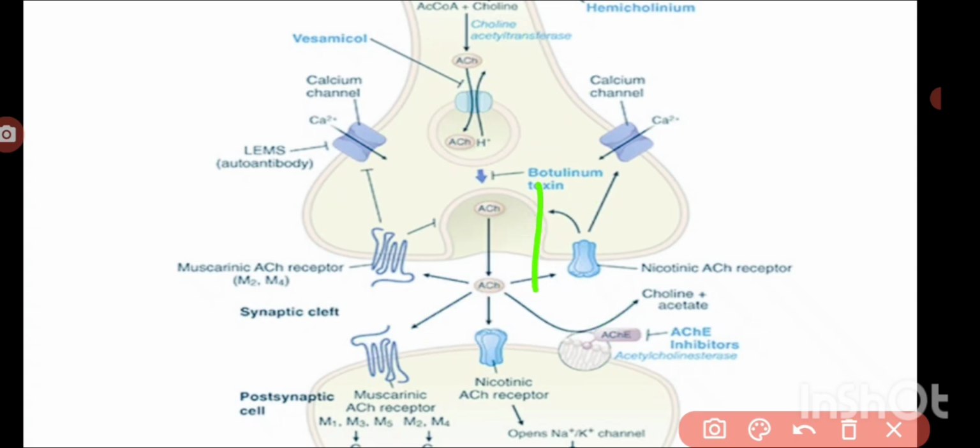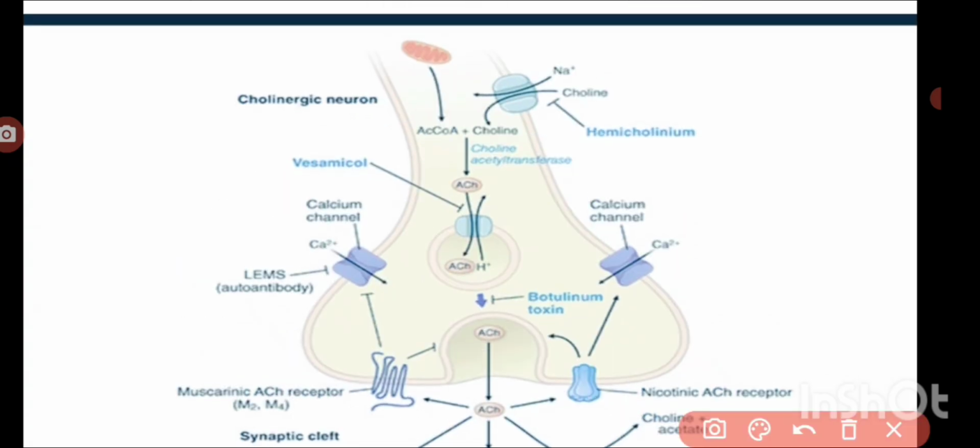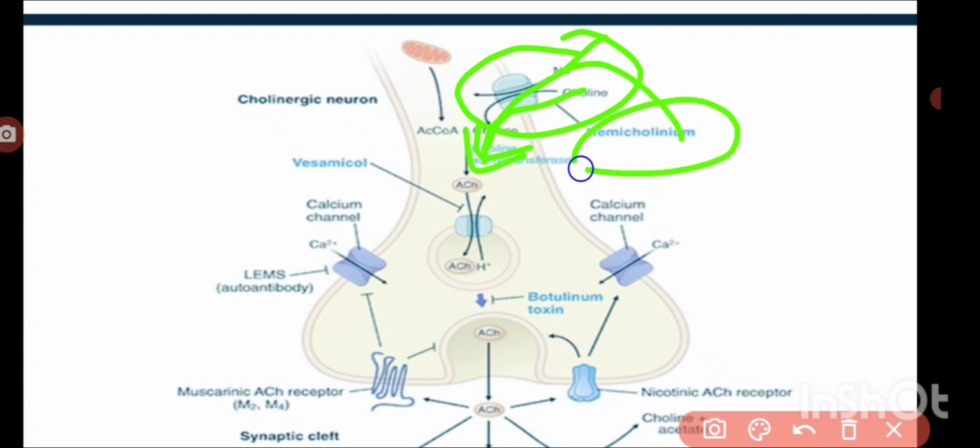Coming to the synthesis, it is done with the uptake of choline into the nerve endings, right? This is with the help of choline and sodium co-transporters. This transport process is blocked by the drug hemicholinium. In this way the synthesis of acetylcholine is inhibited.